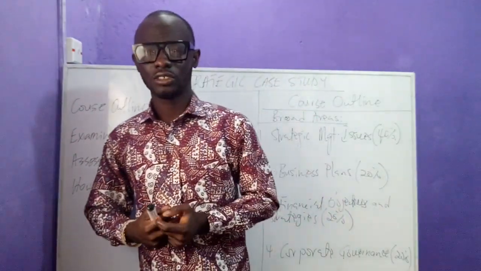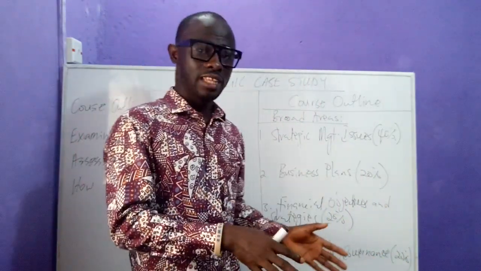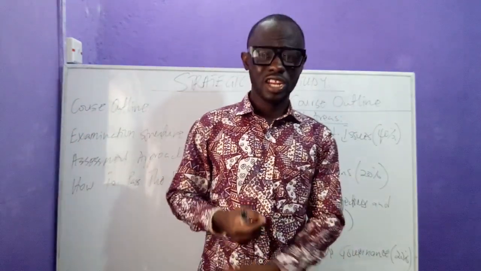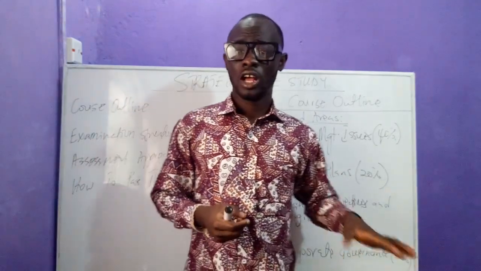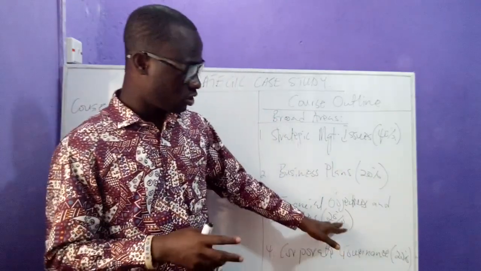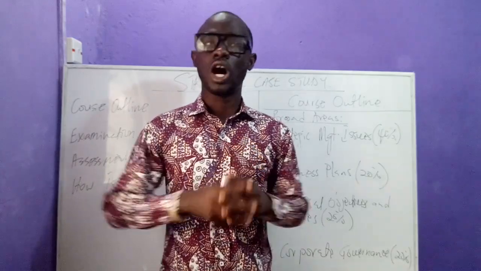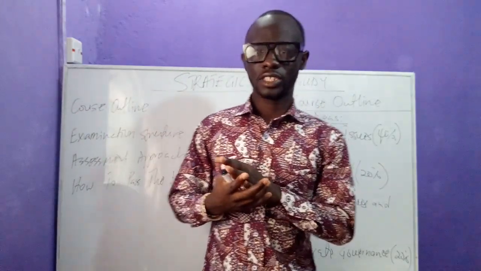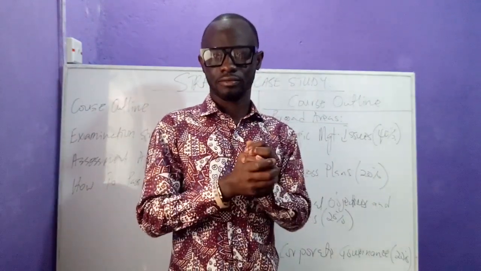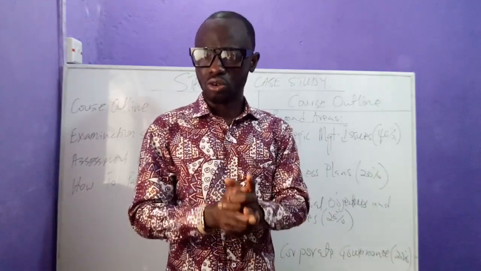Now, to position ourselves in passing this exam, you could realize that partly it's going to be a reading subject throughout, right? We're going to be reading a lot of things. It's only at the financial objective segment that we're going to be looking at a couple of calculations, and as you can see, that's just about 20%, okay? And even that one is not going to be calculation throughout. So how you pass this exam is to make the time to go through everything. That's the first thing. You got to make the time to go through everything.